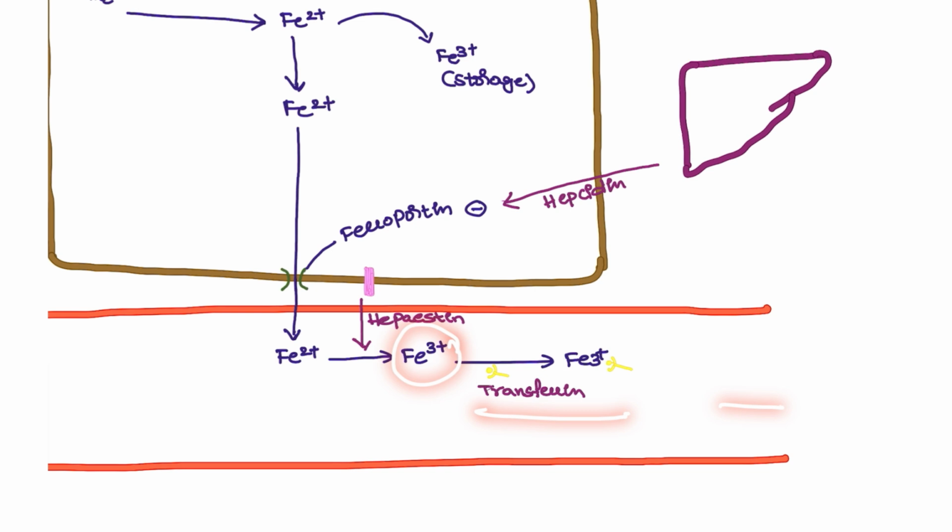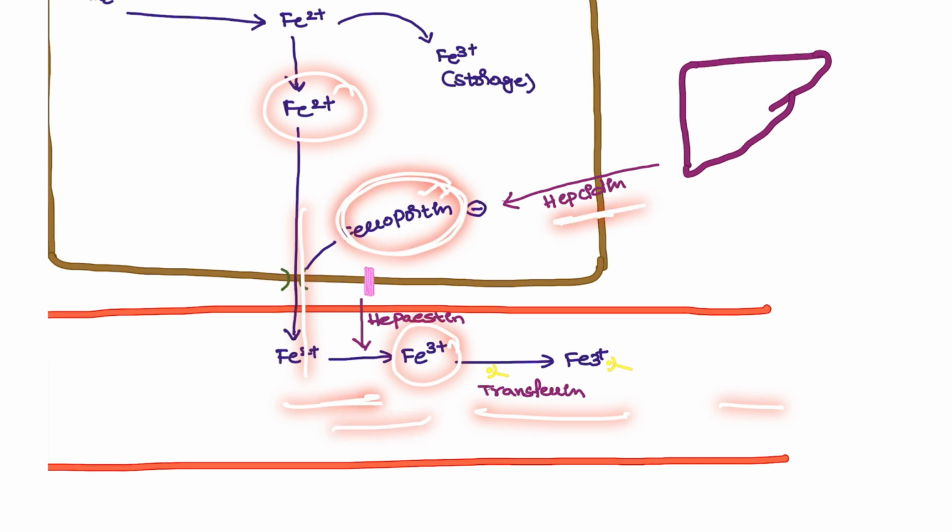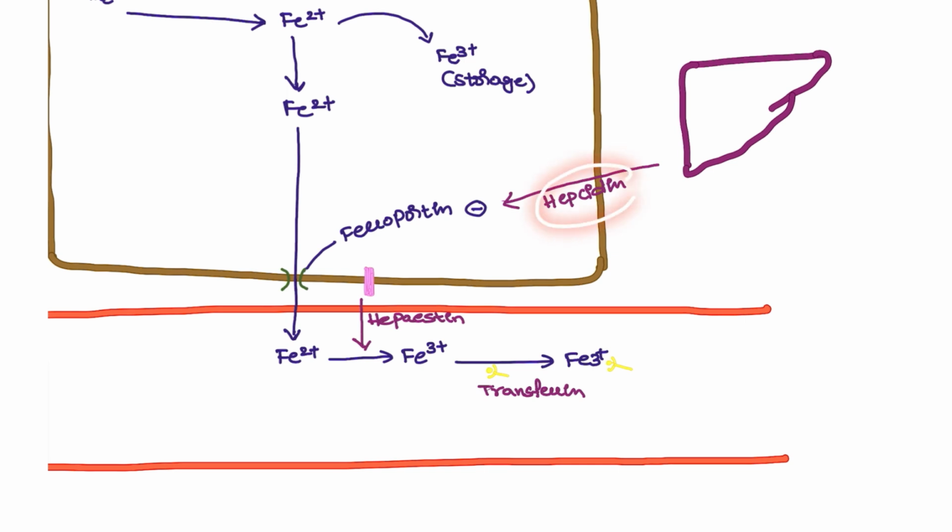transferrin in the circulation. But ferroportin should not be produced more, because if more iron enters, it can cause toxicity. So ferroportin will be inhibited by hepcidin, which comes from the liver. So the liver will send the signal to ferroportin to close the gate if the normal iron has already been sent. So this is like an inhibition.